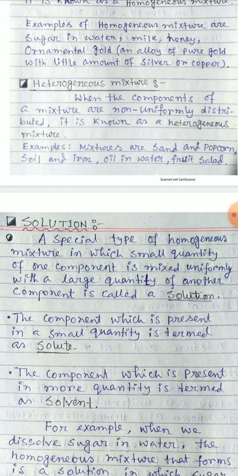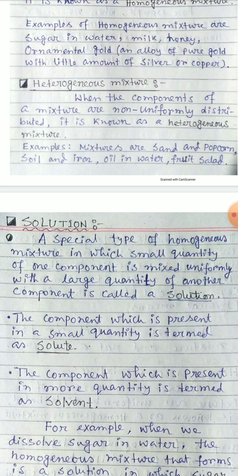Now let's see solution. What is solution? Solution is a mixture. In one word, solution is a mixture. But solution is a special type of mixture which is a homogeneous mixture. In case of solution, the constituent particles are uniformly distributed.